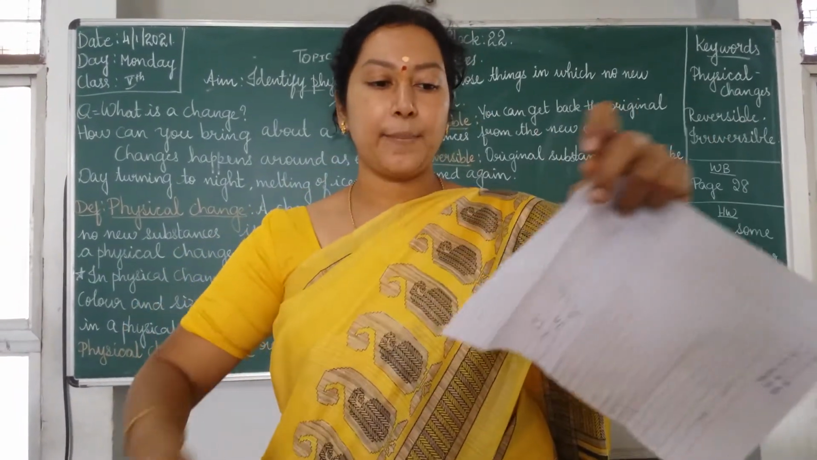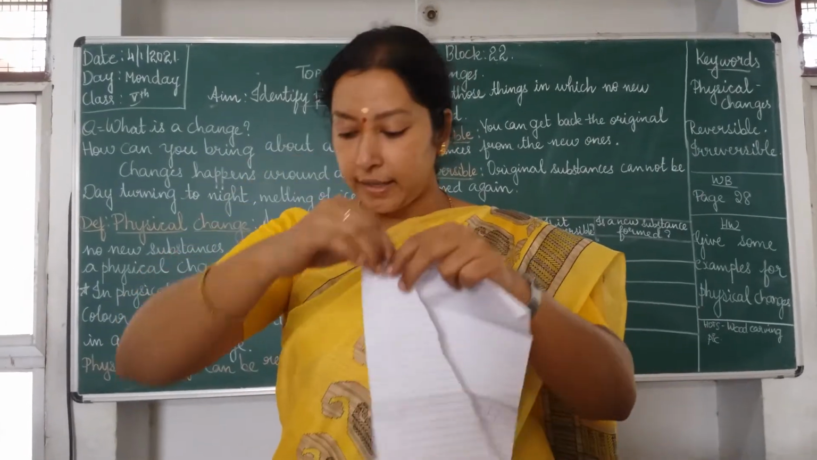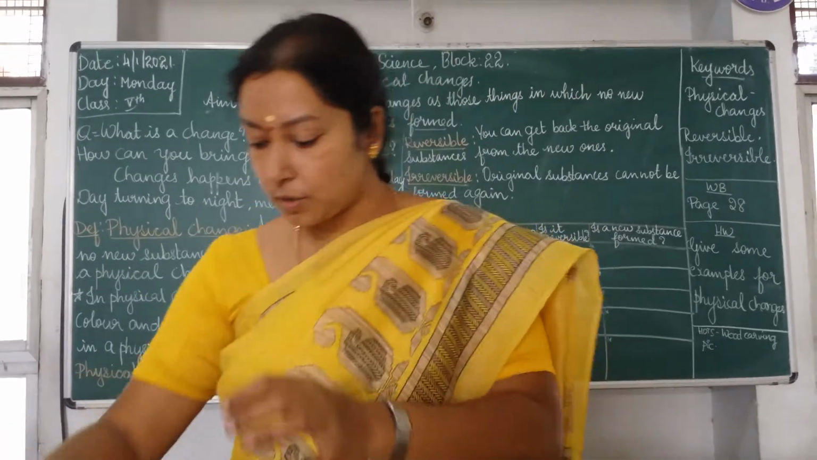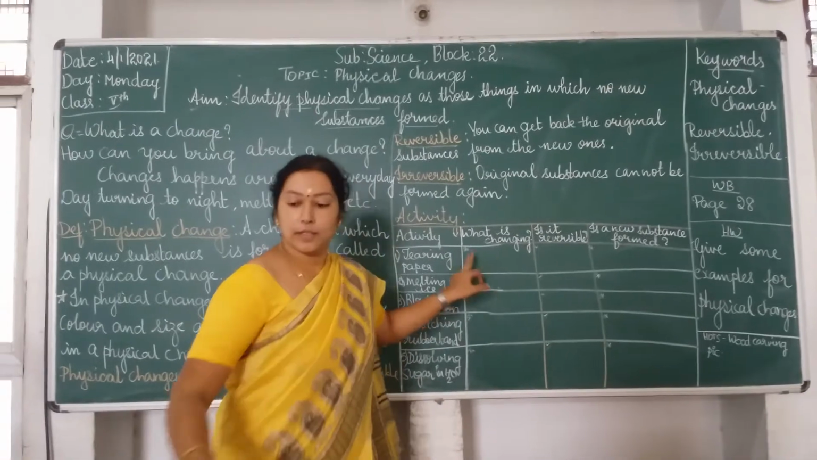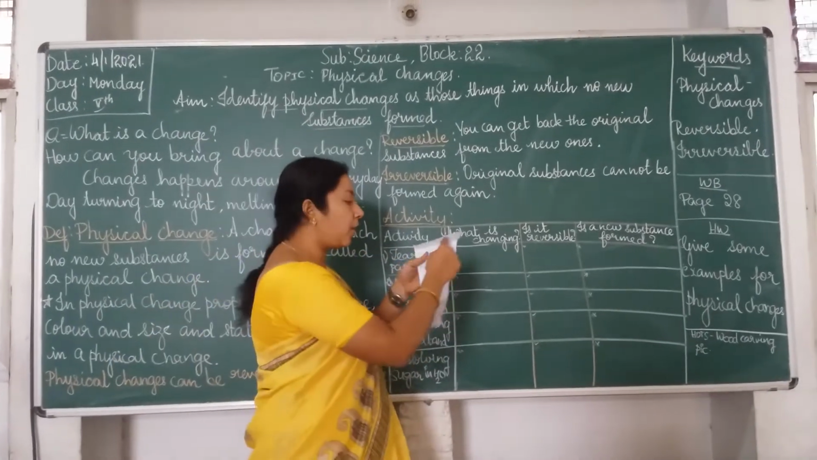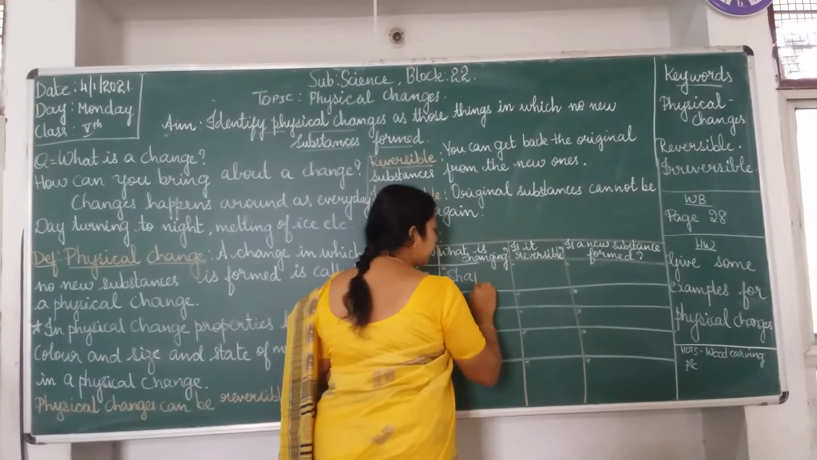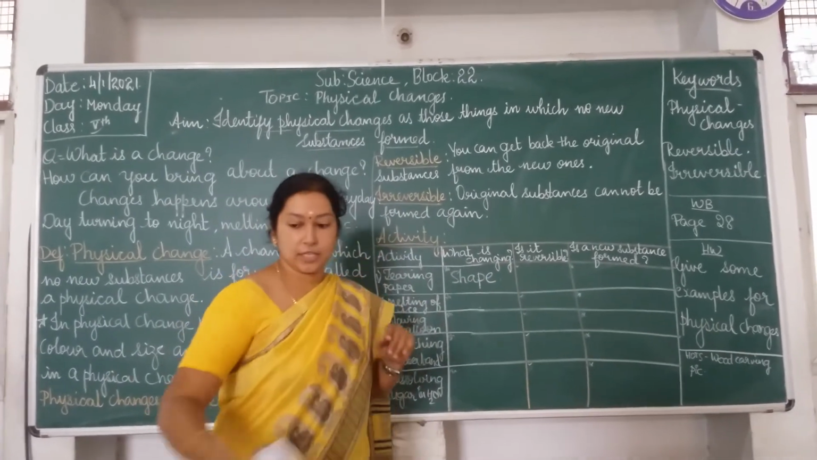So tear the paper into pieces. So what exactly am I doing now? I have torn this paper. So now you fill the column. What is the change? The change is that the shape of the paper has changed. The physical change has happened, like the shape of the paper is changed.